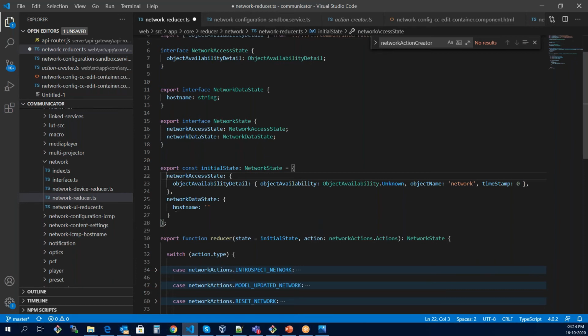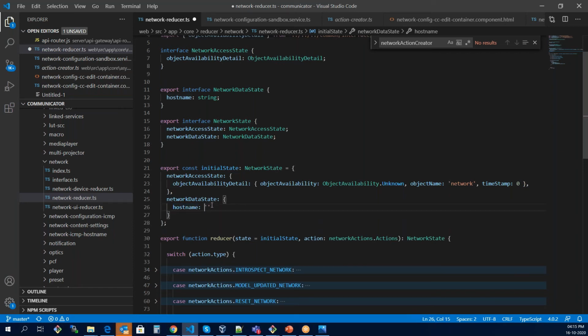All right. So right now we have to concentrate on a very small thing. We have to concentrate on the host name, right? So by default, for the initial state, we are keeping the host name as empty.